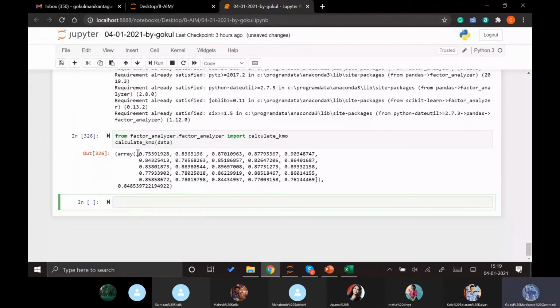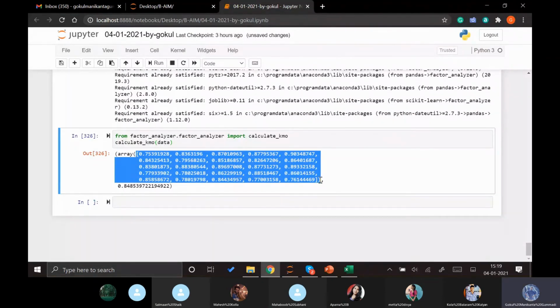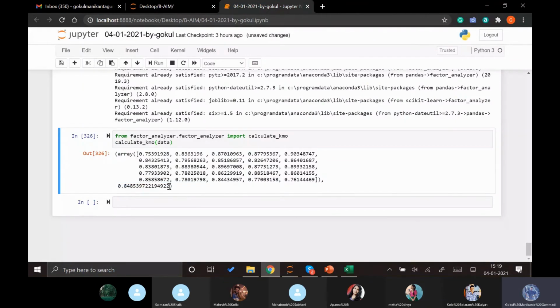Don't get confused by this many large values. We don't need this first array. We need the second value which is showing here. It is showing 0.84, which is around 0.85, and this value needs to be as high as possible. It ranges from 0 to 1, but the higher value says that we can apply the factor analysis. The lesser the value, it says that we cannot apply the factor analysis, but the higher the value, it says that we can apply the factor analysis.